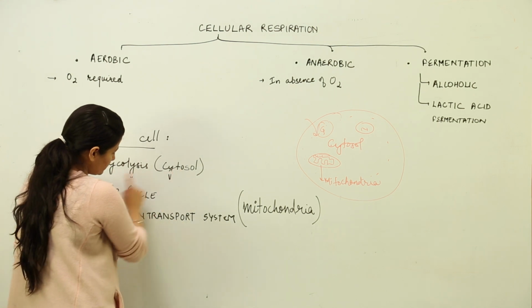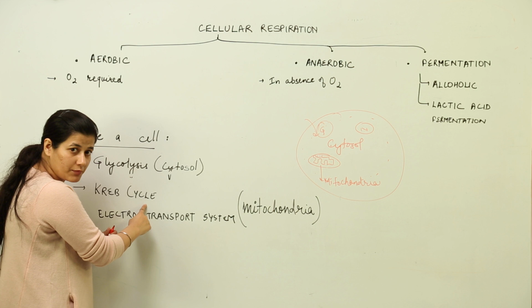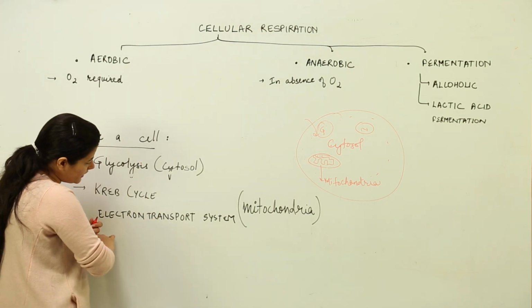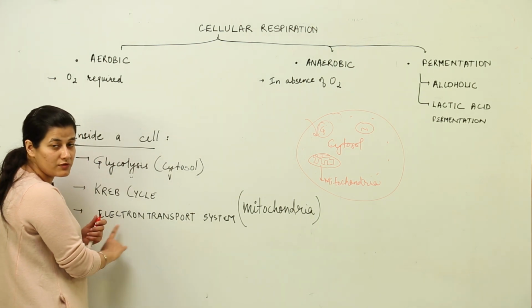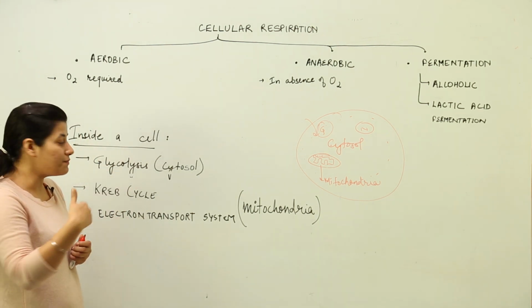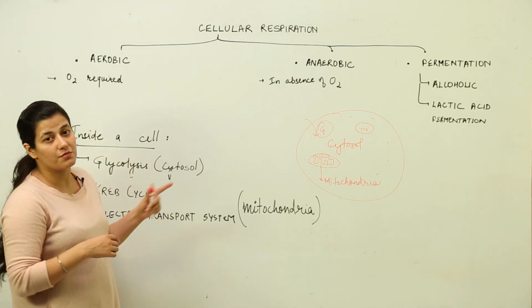In a detailed way we can see what all these processes are. It involves 10 steps. It is a cyclic process which again involves 10 steps, and it has 4 to 5 different compounds which are involved in taking up the electrons and passing them further, so that the energy can be trapped and oxygen can be used up.